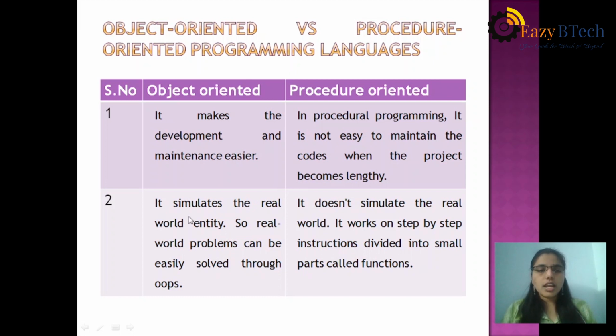See the next difference. Object-oriented programming simulates the real-world entity, so real-world problems can be easily solved through the OOPS concept. Procedure-oriented is not a real-world simulator. It is a step-by-step process, with instructions divided into small parts called functions. In object-oriented programming, functions are called methods. A function written outside the class is treated as a function; a function written inside the class is treated as a method.